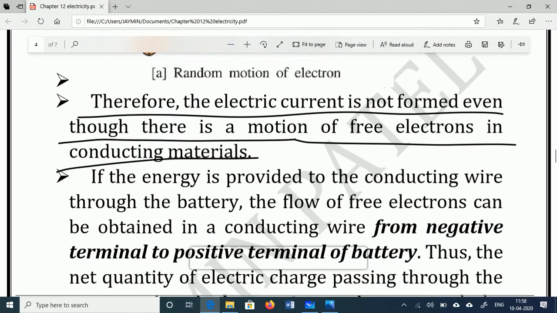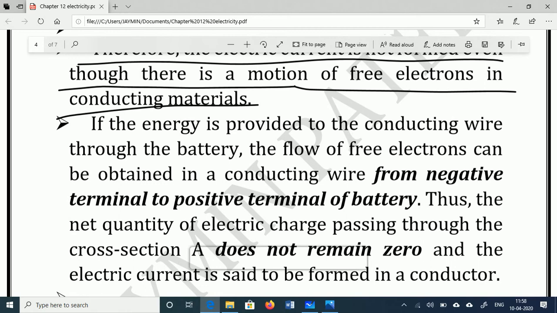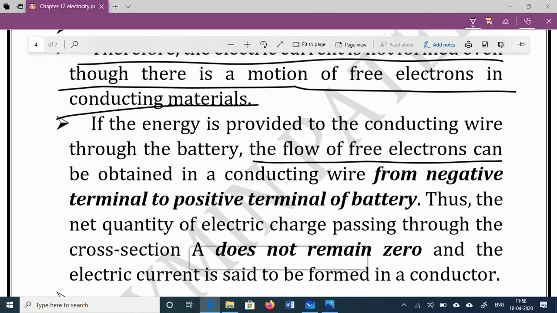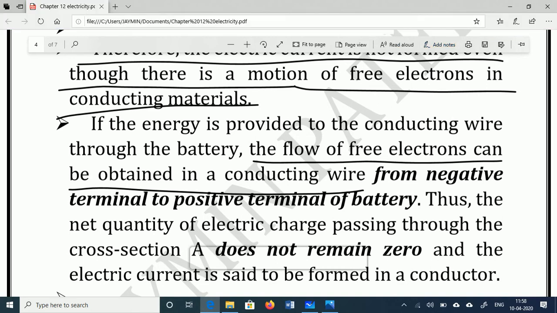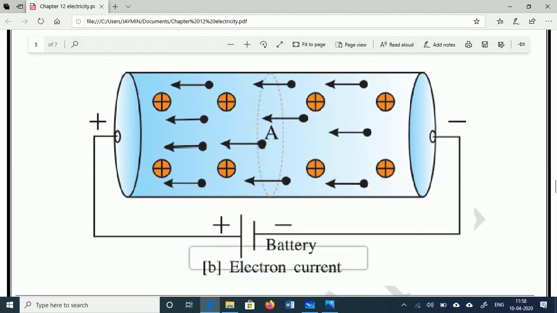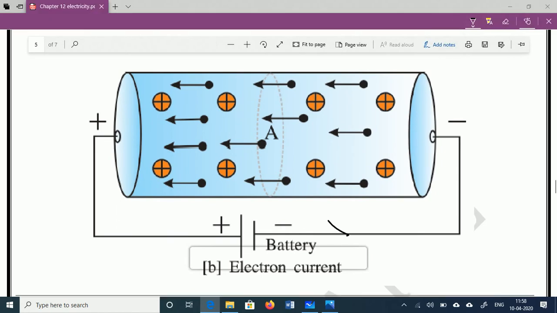Now if energy is provided to the conducting wire through a battery, through AC or DC current, the flow of free electrons can be obtained in the conducting wire from the negative to the positive terminal of the battery. See here, this one is the negative terminal and this one is the positive terminal. When the battery is connected to this wire, the battery will provide energy, which is nothing but the potential difference, that we will discuss later on.